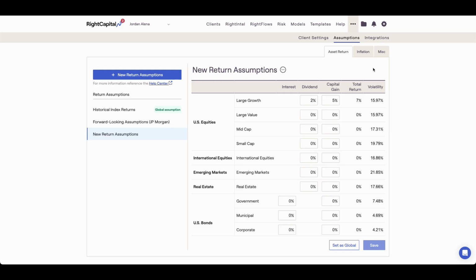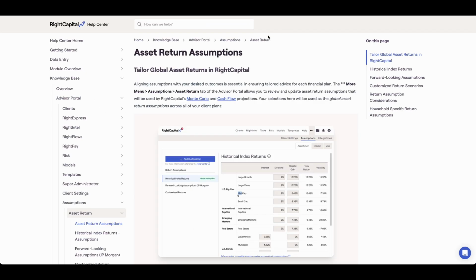Before moving on, I want to quickly note that if your firm has opted to lock in a set of firm-wide return assumptions, you may be unable to make adjustments here. If this is the case, any questions or requests to change return assumptions should be directed to the administrator of your firm. If you are a Platinum subscriber with custom asset classes enabled, asset return presets will be disabled and you'll have an additional functionality to update volatility values, add new asset classes, and adjust asset class correlations. For more details, please see our separate training video dedicated to custom asset classes.